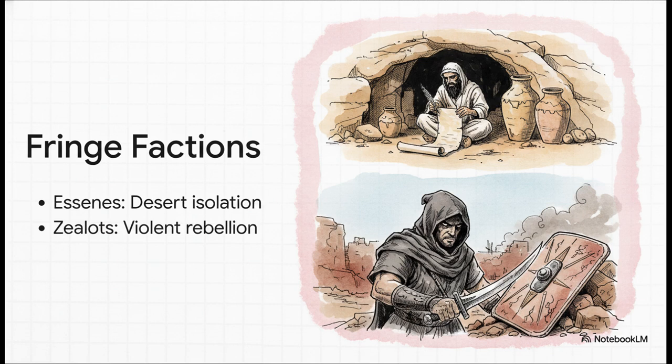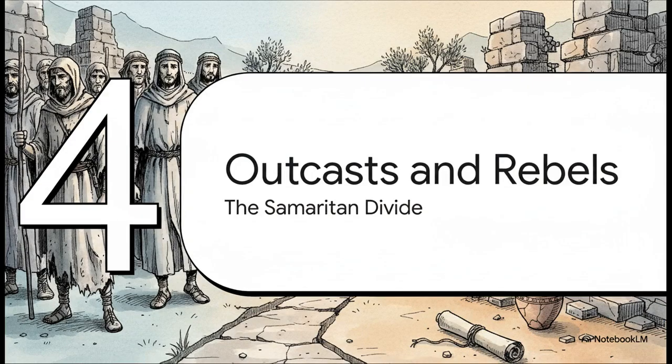They wanted the kingdom of God established right then and there through a violent military overthrow of Rome. They were basically operating as first-century political insurgents. This leads us to Section 4, Outcasts and Rebels, the Samaritan Divide.